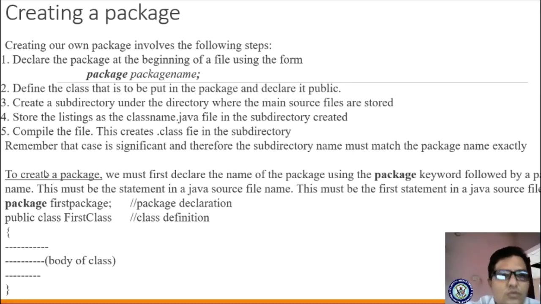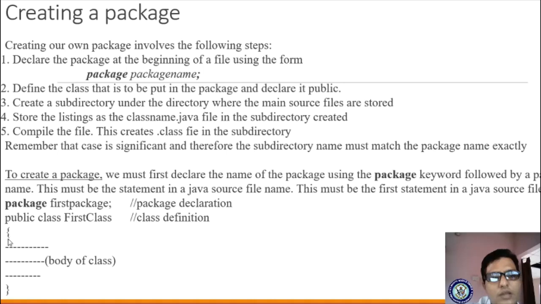So how can we create a package? We must declare the name of the package using the package keyword followed by a package name. These are the steps to create the package. First, we have to use the keyword package. Then what does it mean? I'm creating the name of the folder. What is the name of the folder? firstpackage. Please observe here. Here, public class FirstClass. What is the name of the class I'm declaring? FirstClass. Then how am I declaring that FirstClass?